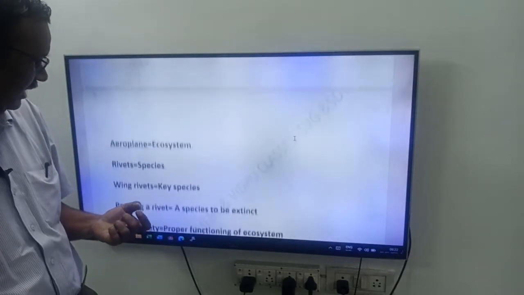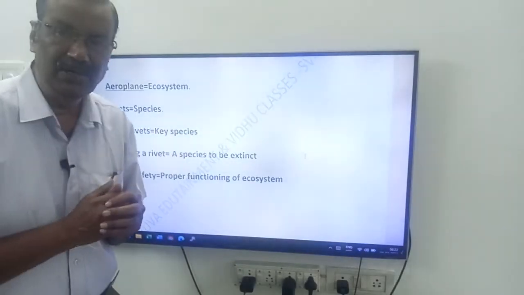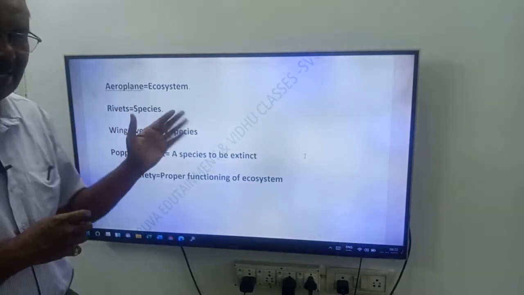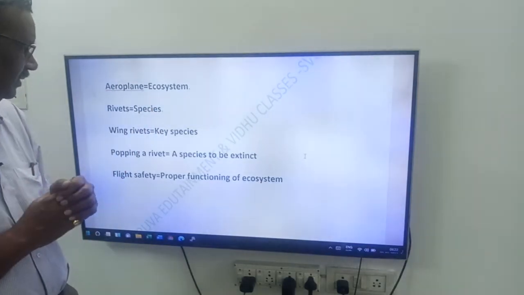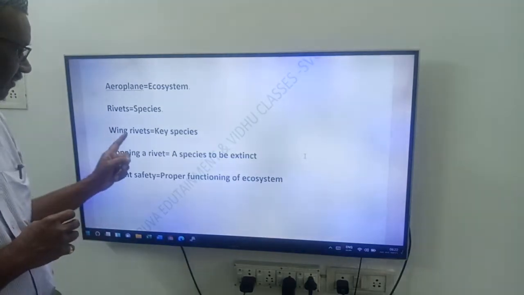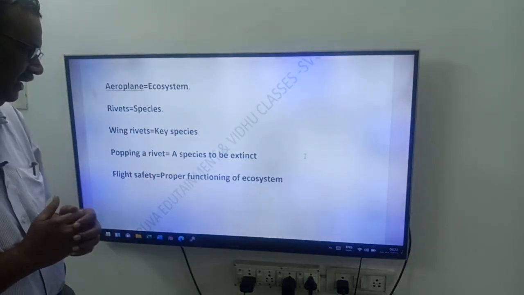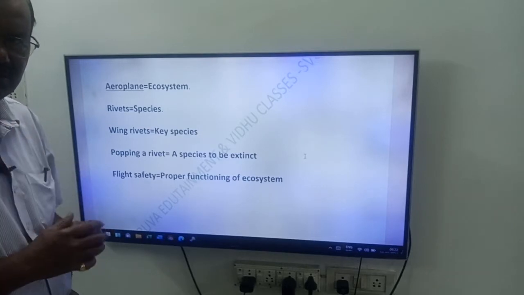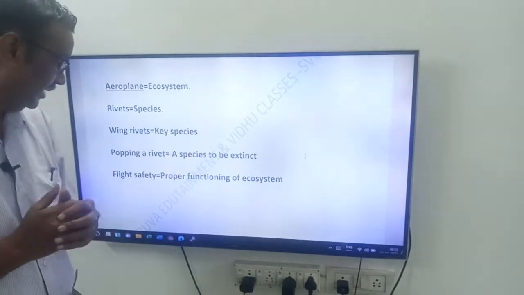Now you have to remember this comparison, friends. Paul Ehrlich compared the aeroplane with an ecosystem, rivets or bolts with species, wing rivets with key species, and popping a rivet with a species becoming extinct.